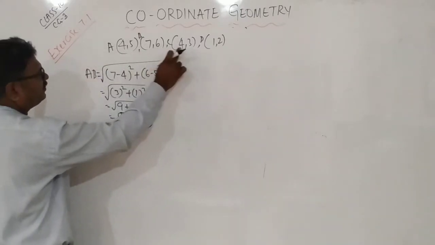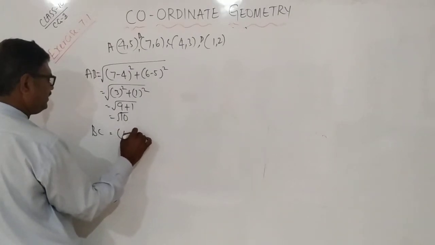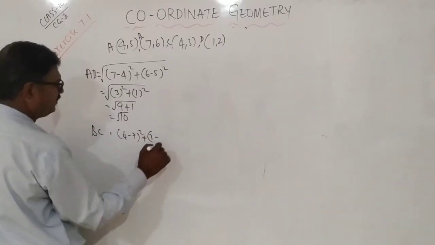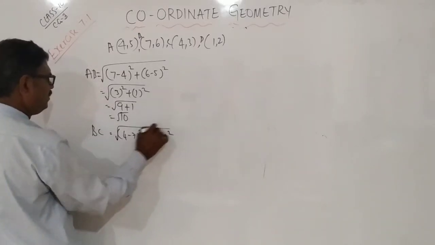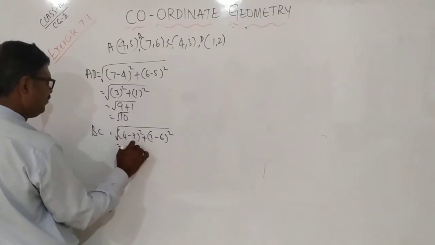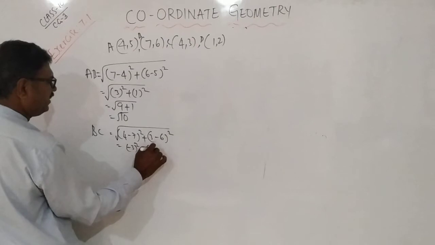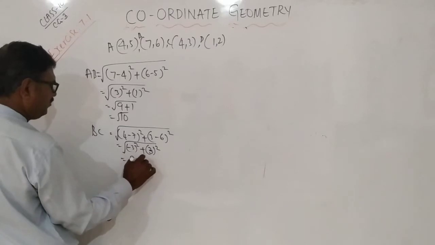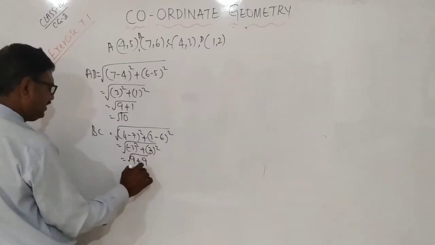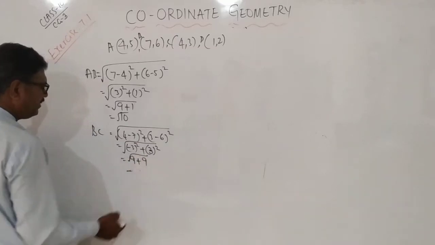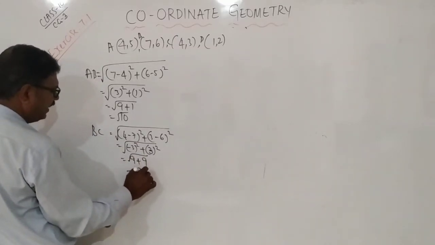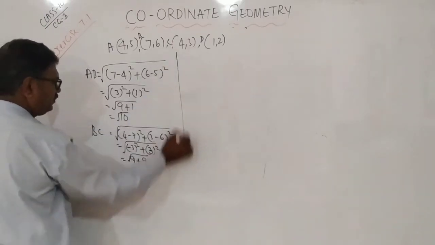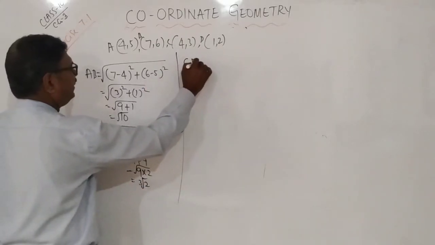BC. Again, 4 minus 7 whole square plus 3 minus 6 whole square. Very simple. 4 minus 7 means minus 3 square, plus 3 minus 6 means minus 3 square. 3 square is 9, plus 9. So 2 nines are there, that is 18. 18 is nothing but 9 into 2. It is nothing but 3 root 2. Next, CD.